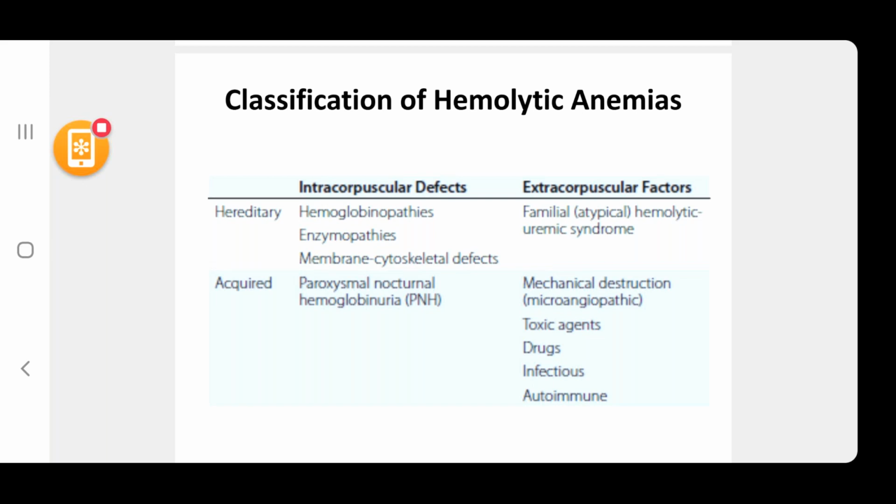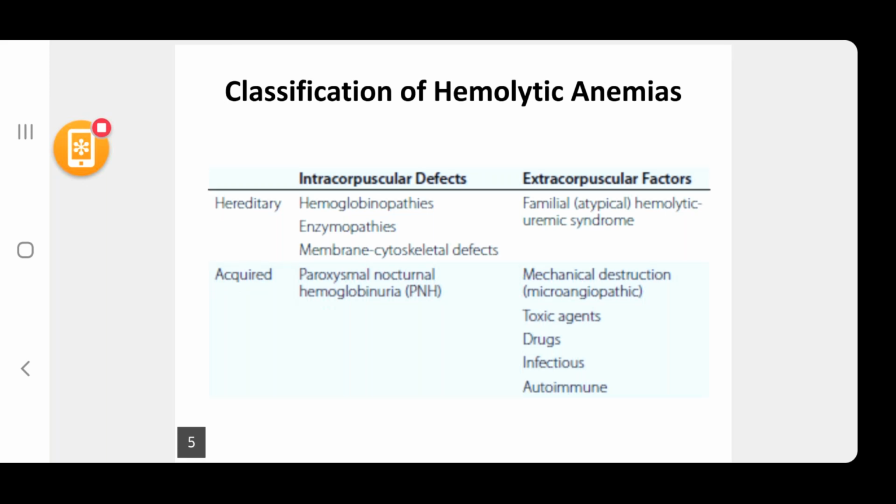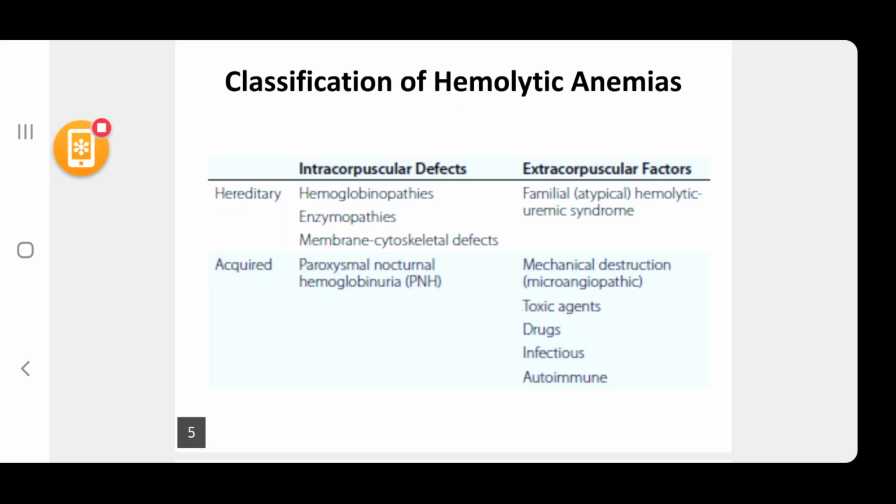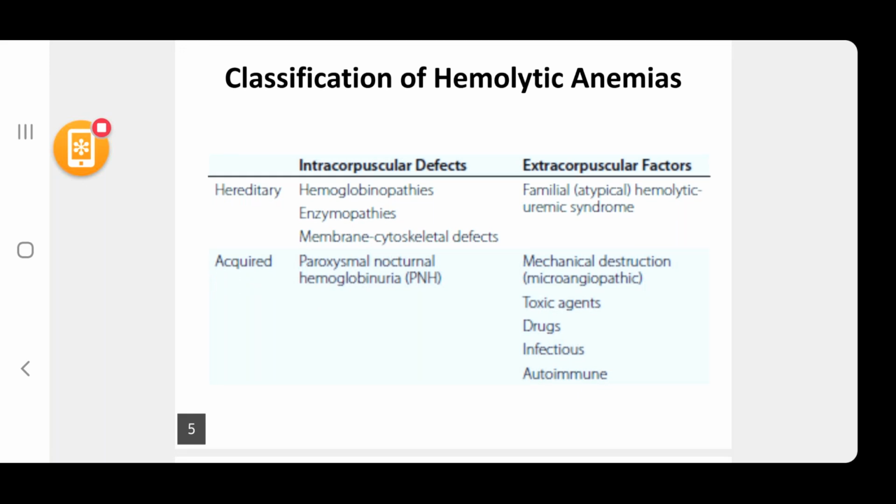Membranoskeletal defects are hereditary spherocytosis and elliptocytosis. Hemoglobinopathies are thalassemia and sickle cell anemia. Enzymopathies are G6PD deficiency and pyruvate kinase deficiency. These are hereditary intracorpuscular defects, whereas acquired intracorpuscular defect is PNH, paroxysmal nocturnal hemoglobinuria.